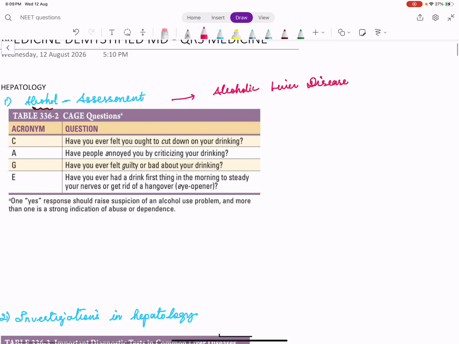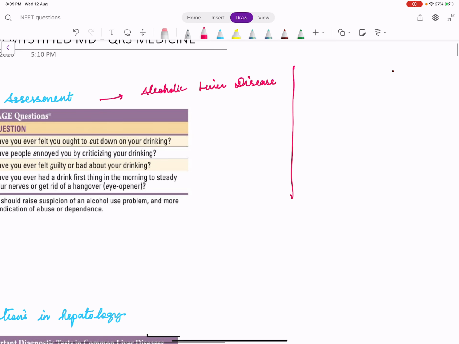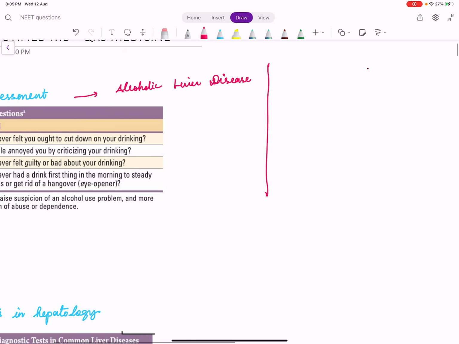Of course, now the terms have been changed. For example, previously, persons having dyslipidemia or metabolic syndrome who developed liver disease were called NASH, non-alcoholic steatohepatitis, or non-alcoholic fatty liver disease. Now this is called MASLD, metabolic associated steatotic liver disease. Previously it was called alcoholic liver disease. Now it is called alcohol-related liver disease or alcohol-associated liver disease.